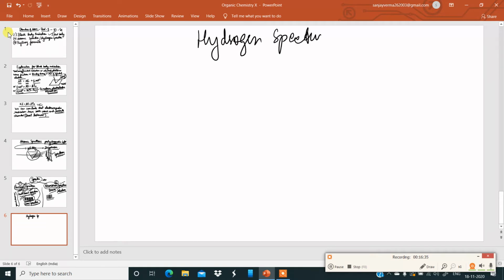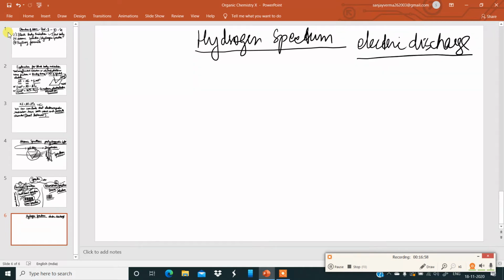Hydrogen spectrum. Please remember, the hydrogen spectrum can be obtained by passing an electric discharge. You have to remember this. What is an electric discharge? If you take a vacuum tube with a cathode and anode, and connect those electrodes to a high potential difference, then an electric discharge is emitted from the cathode, which moves in the direction of the anode. So that is how you get an electric discharge.